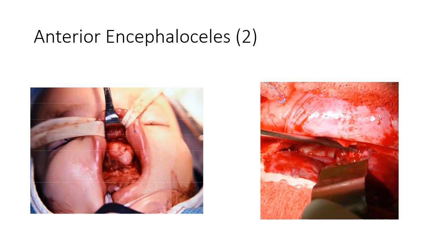Here in the image on the left, the sun visor approach has been used, providing wide facial degloving and exposure of the encephalocele, as can be seen in the midline. This allows for the simultaneous reduction of the lesion both transnasally from below and transcranially from above. In the second image, the surgeon's view during a frontal craniotomy can be seen, demonstrating the defect in the anterior fossa floor after removing the encephalocele.